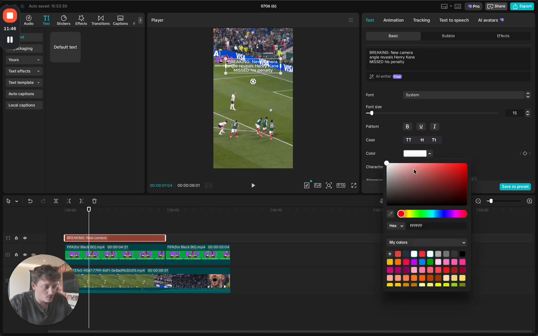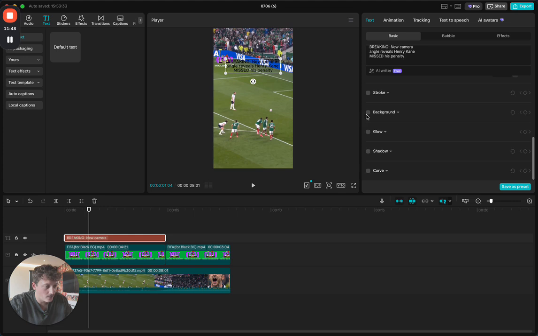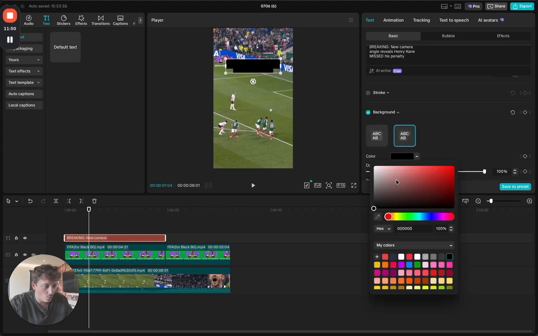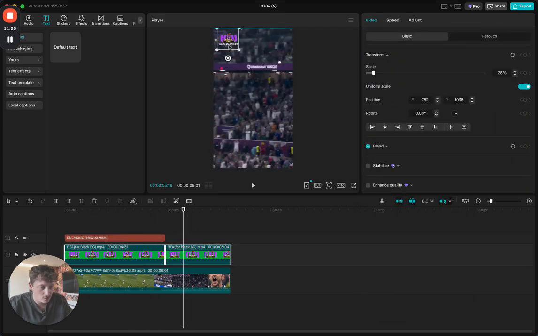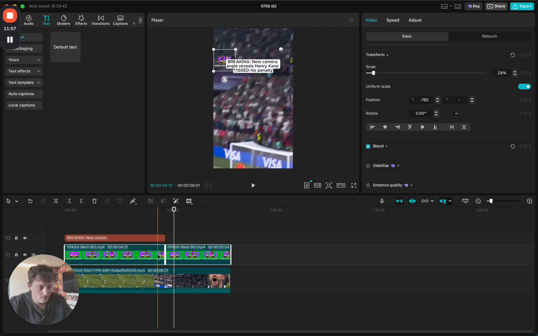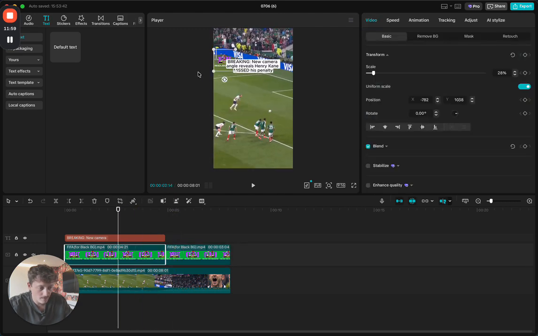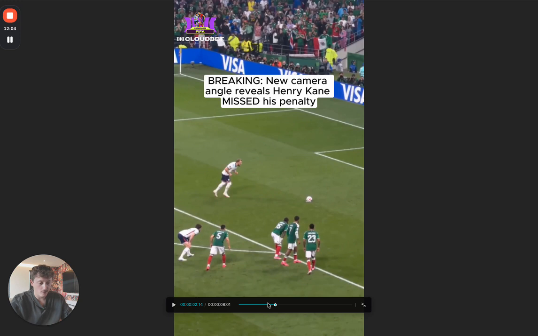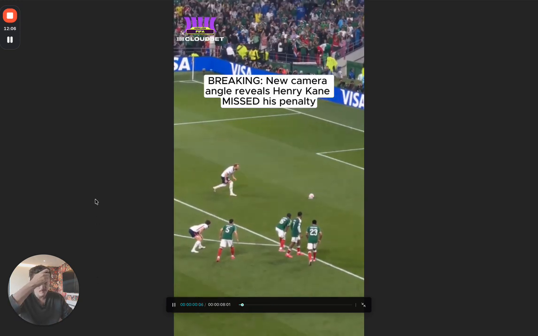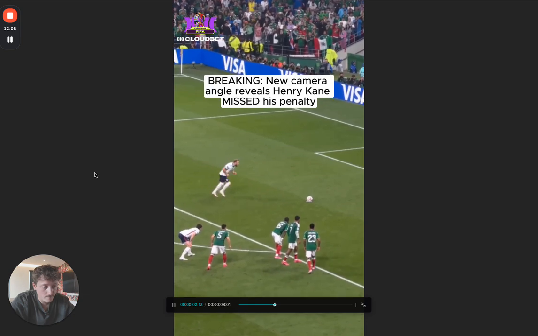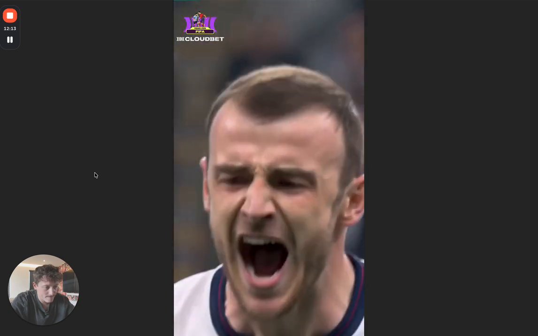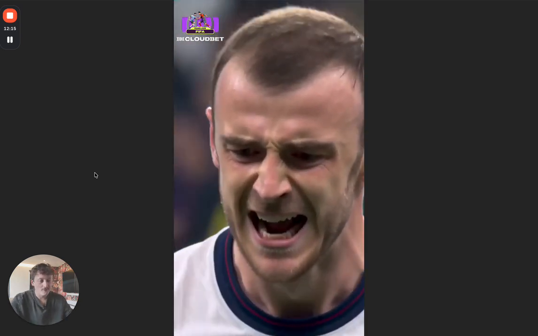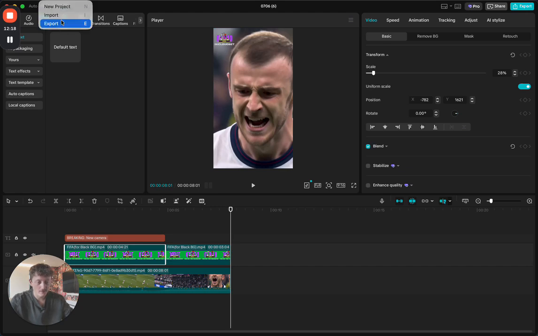Then we're going to change the color to black. We scroll down here, go onto background, and change this to white. For the time being I'm going to move this to the top left-hand side of the screen, for both of them, so it's not in the way of the title. Now we have our final video that we can post. If I go back to the beginning of the video, there we go. For that video, all we have to do is go to File, then Export.